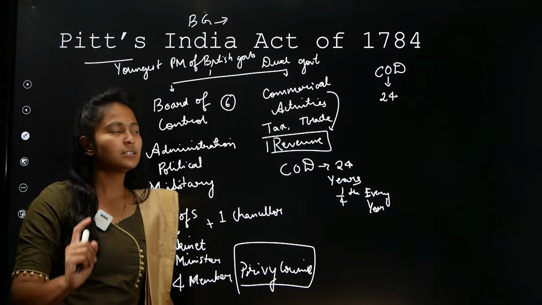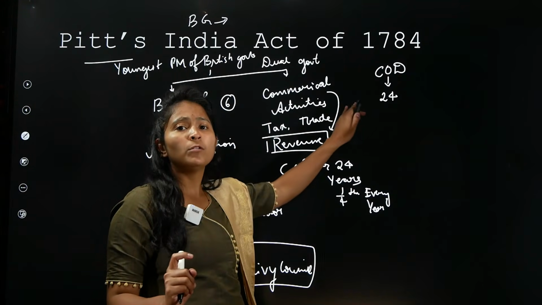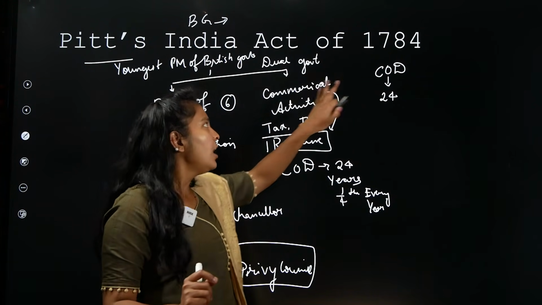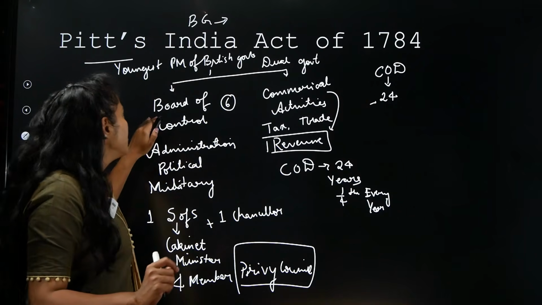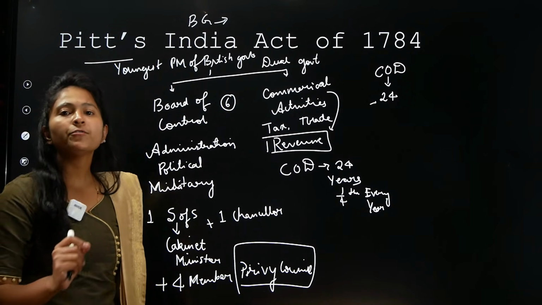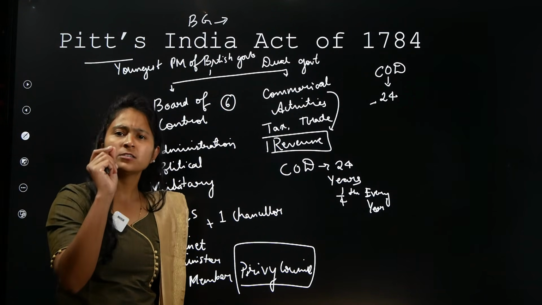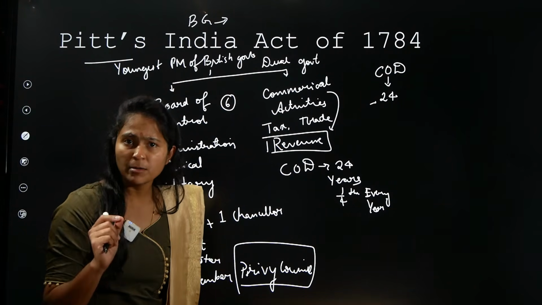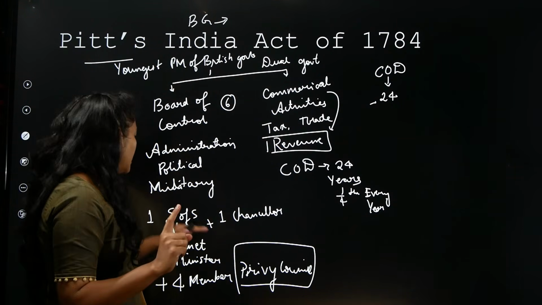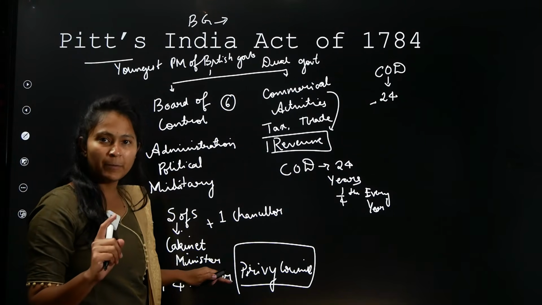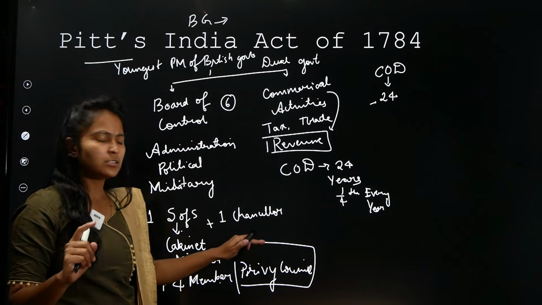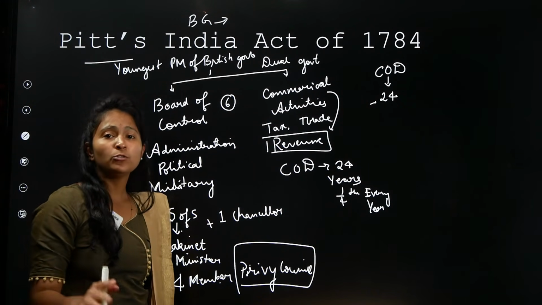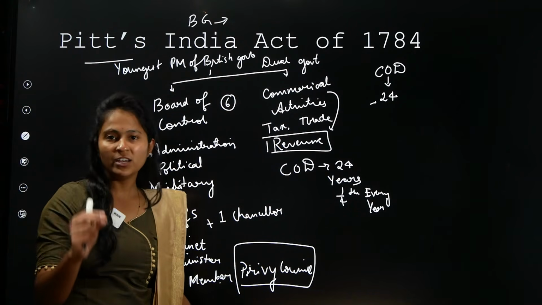The first important thing is that there is one more body that has got created. Apart from the Court of Directors, we have the Board of Control. The Board of Control will be looking after all the administrative, political and military matters. Here the Board of Control will consist of 6 members. Out of that, 1 is the Secretary of State, who is of the rank of Cabinet Minister. 1 person is the Chancellor. Another 4 people are part of the Privy Council.